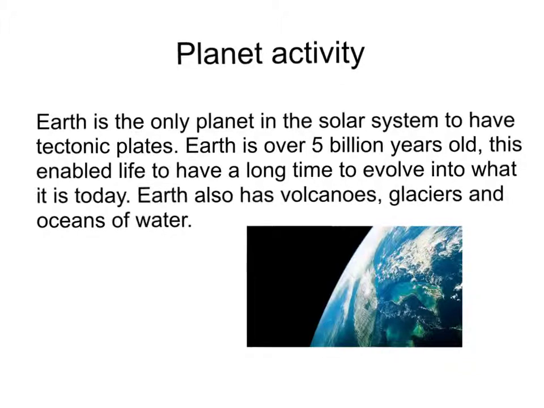Earth also has volcanoes, glaciers, and oceans of water. This is what makes Earth one of the brightest planets in the solar system, because its glaciers and oceans of water reflect light of the Sun.